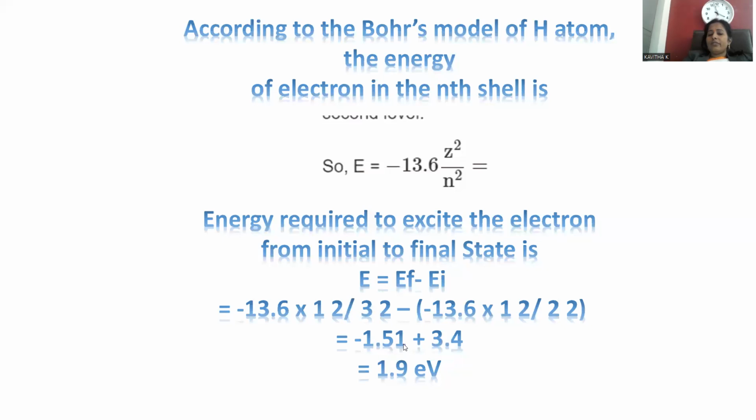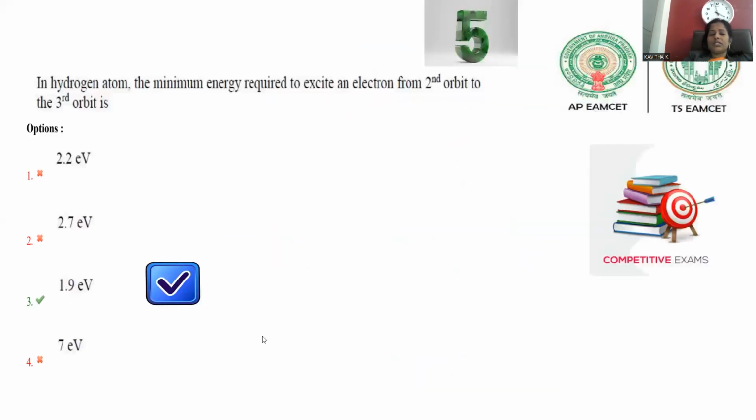Minus 1.51 is the negative value, so you can go for the subtraction. The difference is 1.9, and being the larger value is positive, you can put the positive sign here. Energy is always mentioned in electron volts. 1.9 electron volts is the correct answer, which is option number 3. For question number 5, option number 3 is the correct answer.